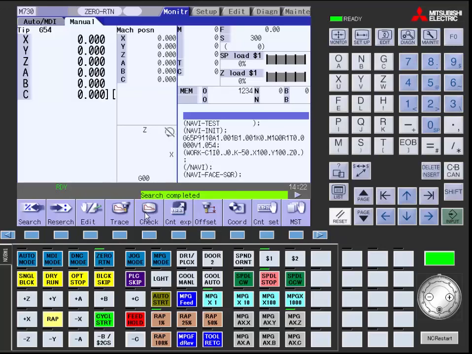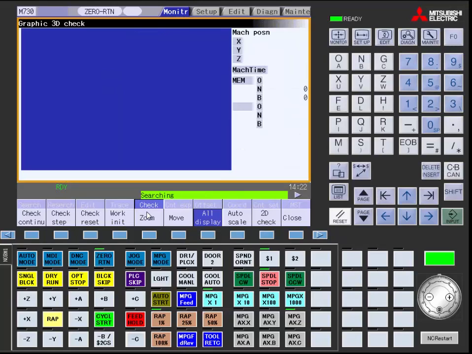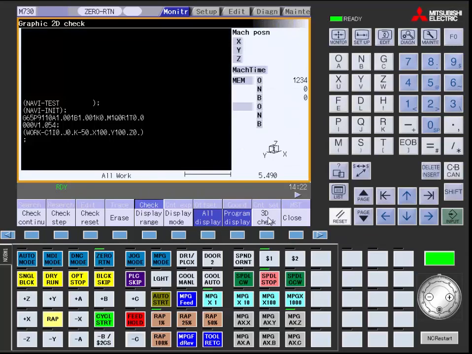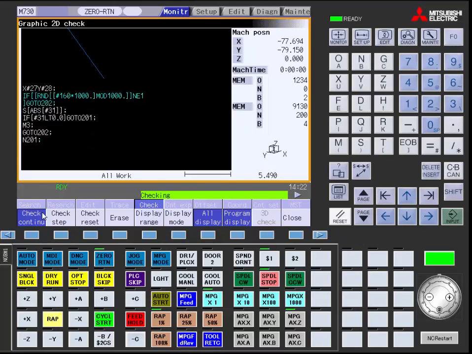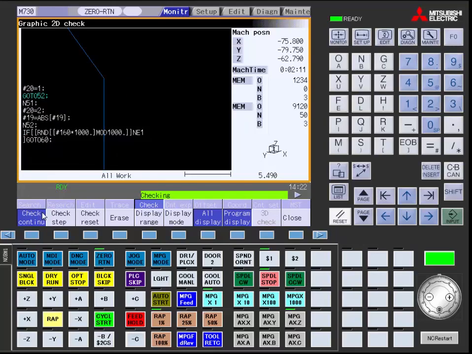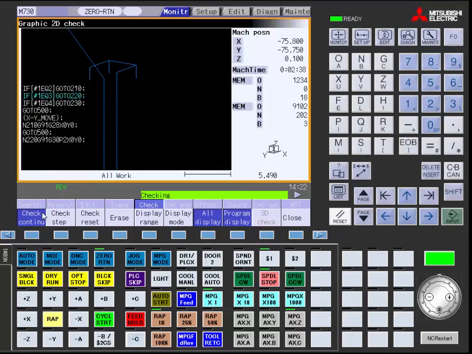At this point, you can hit check, 2D check, check continue. This will run your program and you can view it in check mode.